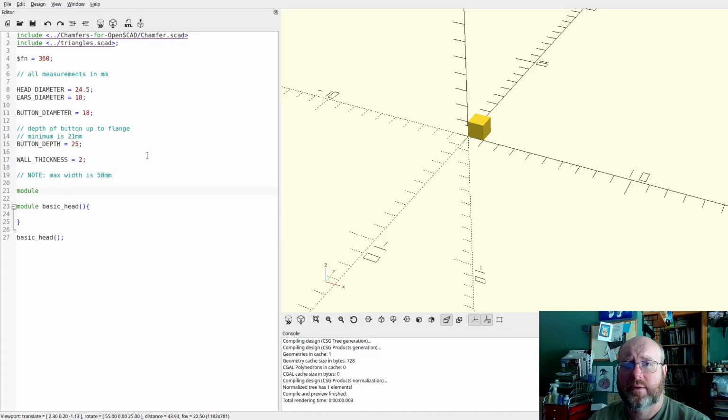Module, let's do that. Trim piece mock up. So we want a cube that is 50 millimeters wide by 1 deep. Not sure that's right. By, we can go 100 tall.